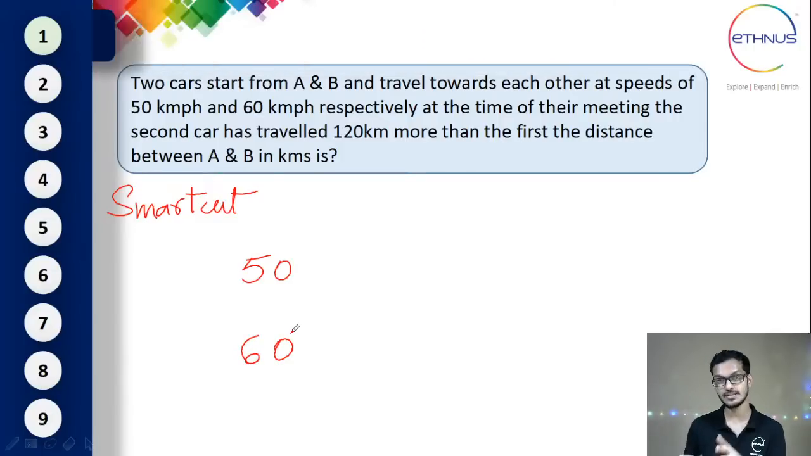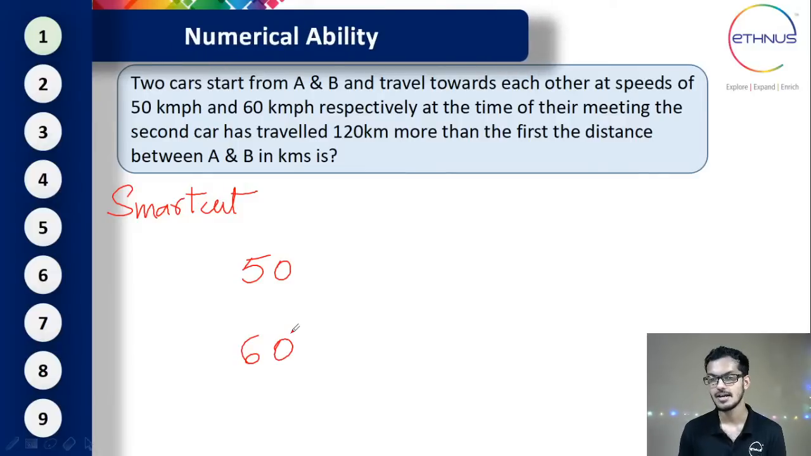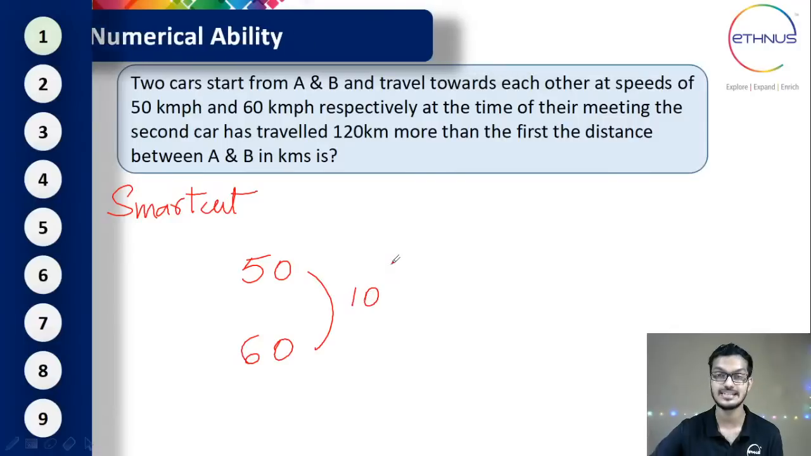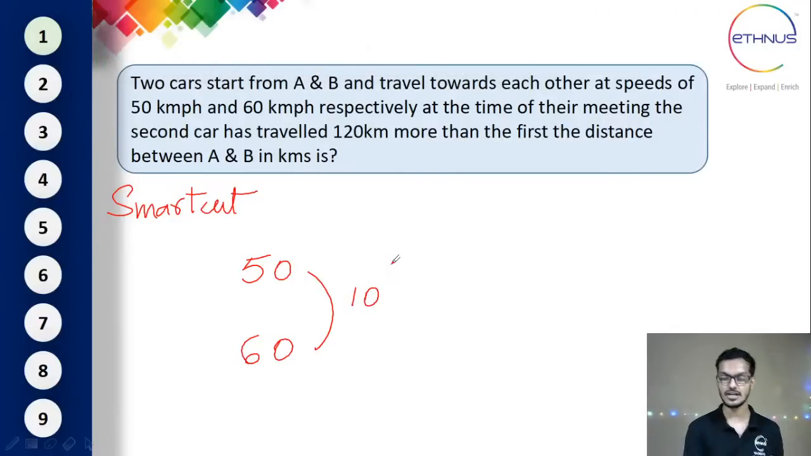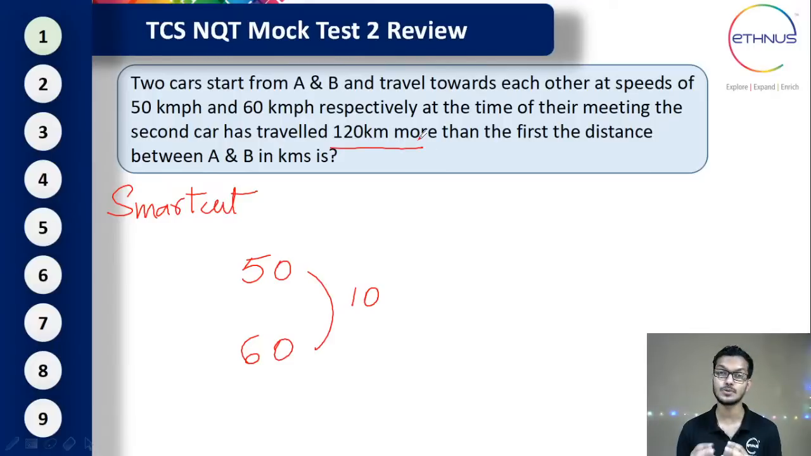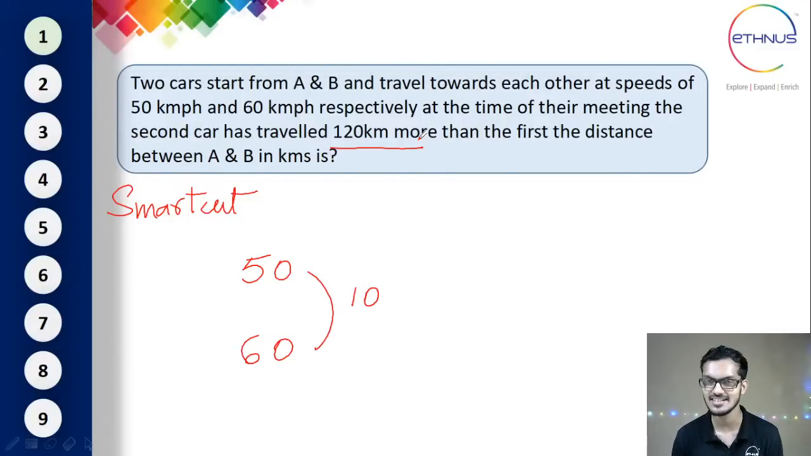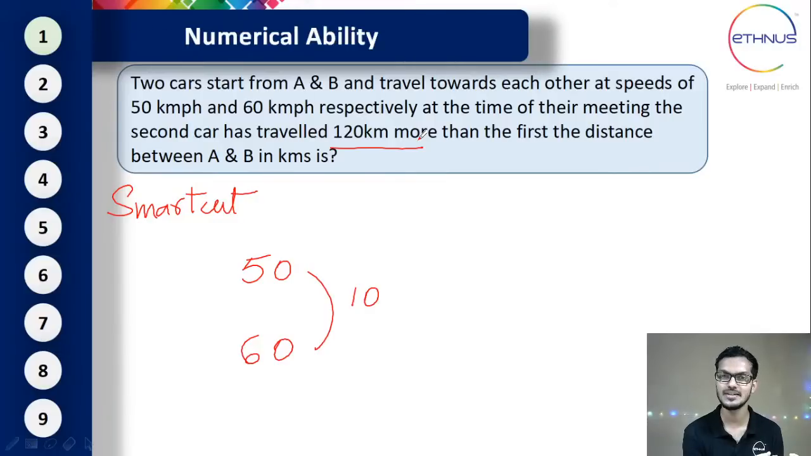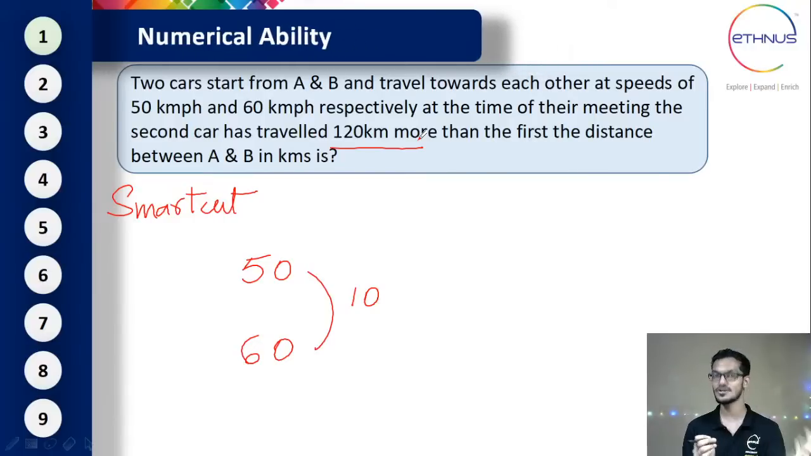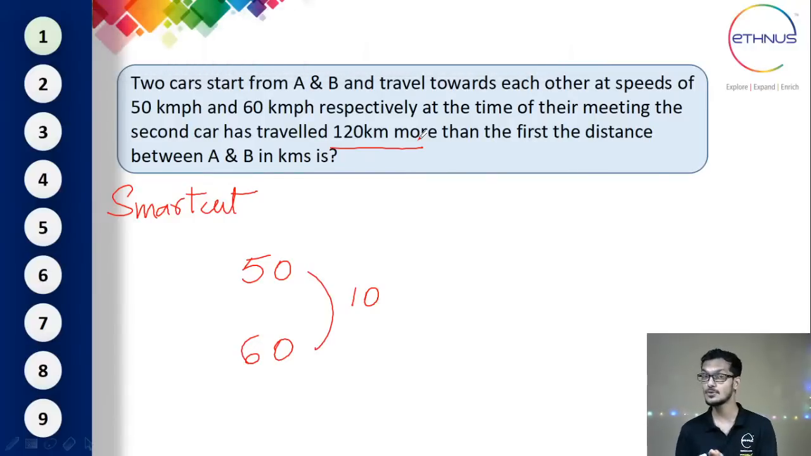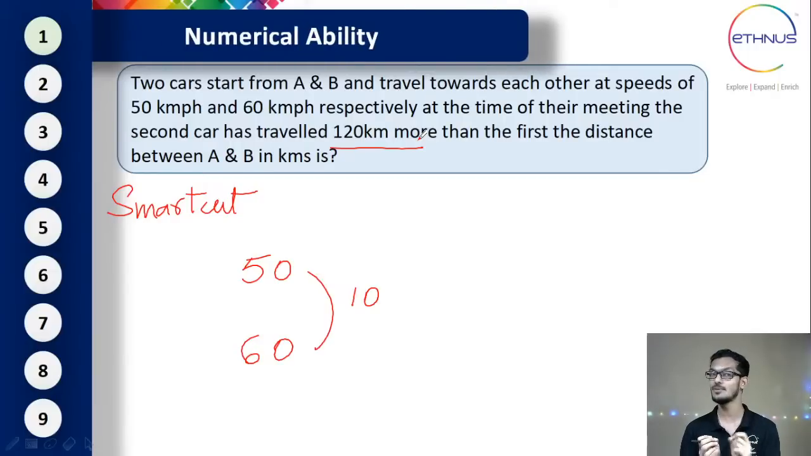Suppose this was the distance traveled by them, then the difference between these two distances should have been 10. Okay, but in the question, they have mentioned 120 km more. That means one of the cars has traveled 120 km more than the other one. What's the meaning of that? The meaning of that is nothing but 120 km is the difference in the distance traveled by both the cars. So actually we should have got 120 km, but if you assume 50 and 60, we will get 10 km as the difference. So you need to make this difference as 120.